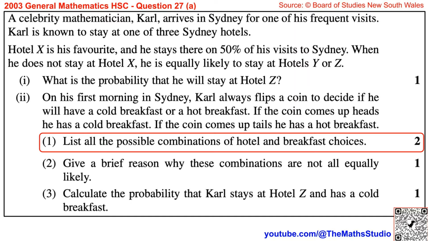Part 2. On his first morning in Sydney, Carl always flips a coin to decide if he will have a cold breakfast or a hot breakfast. If the coin comes up heads, he has a cold breakfast. If the coin comes up tails, he has a hot breakfast. 1. List all the possible combinations of hotel and breakfast choices.